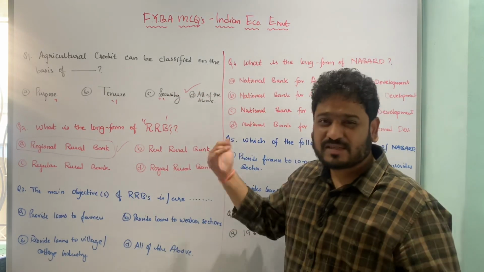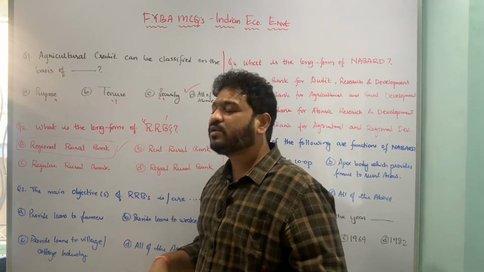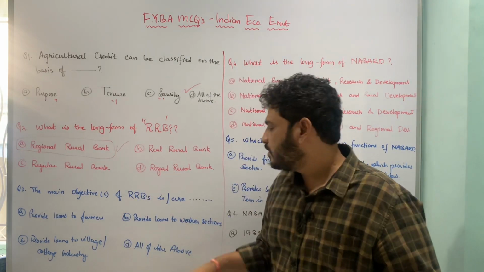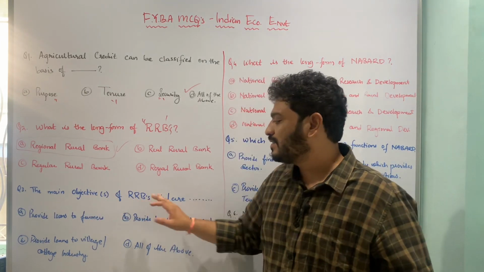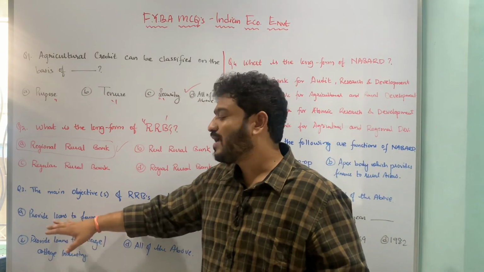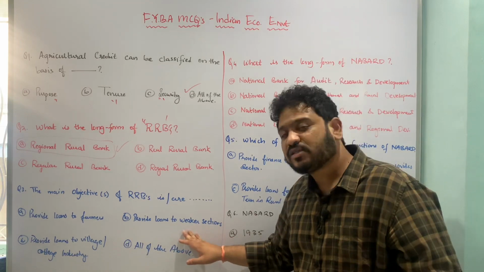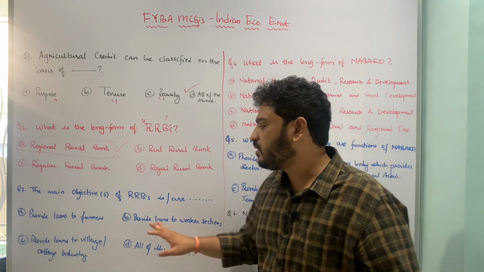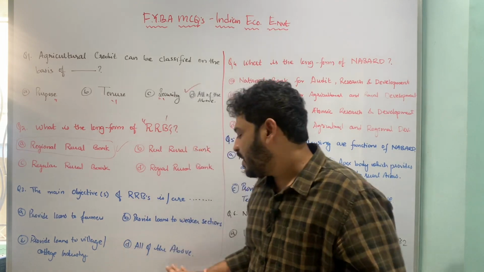Let us now move to the next question, which is again talking about the objectives of this particular institution called regional rural bank. So what can be the possible or main objectives of regional rural banks? So let us now look at the underlying options available to us. The first is looking at providing loans to farmers. The second is providing loans to weaker sections of the society in rural areas particularly, then providing loans to cottage or village industry, and all of the above.